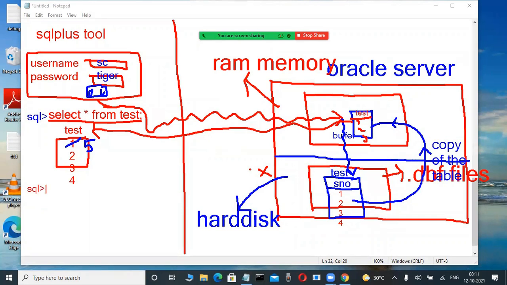Scenario, what happened, observe here. Experienced persons in our class are well-known with these SQL commands. UPDATE, what is the table name? Test only. SET S number equals 5 WHERE S number equals 1. These are some commands. Don't worry. Whenever we type this update statement, this 1 is changed into 5.